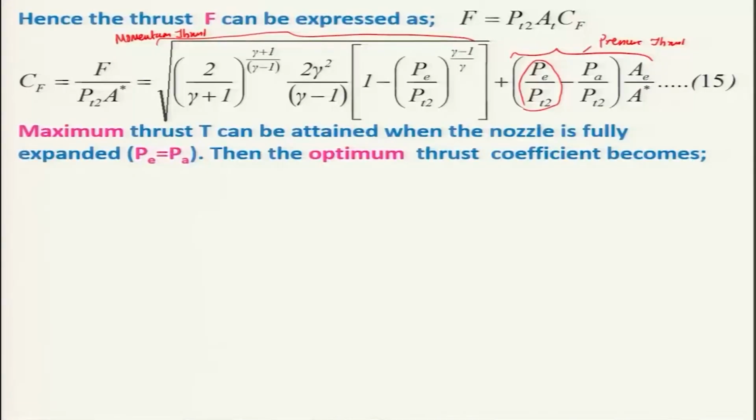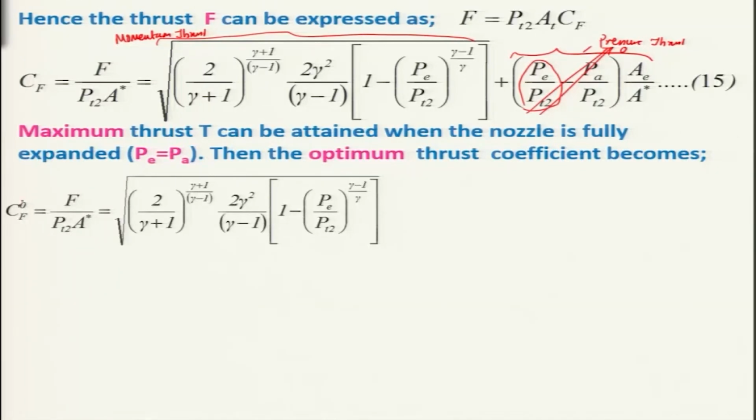So, we can achieve the maximum thrust when the nozzle is fully expanded. As a result, these terms will be 0, and then the optimum thrust coefficient becomes